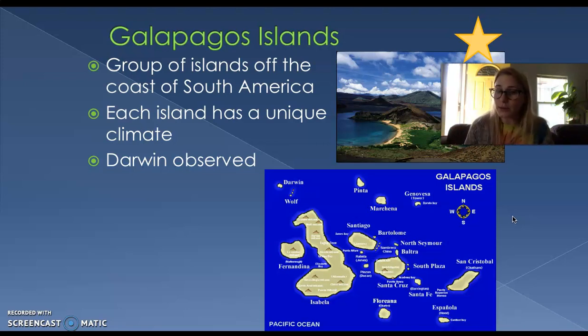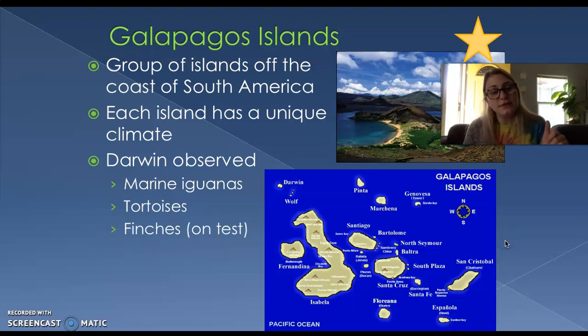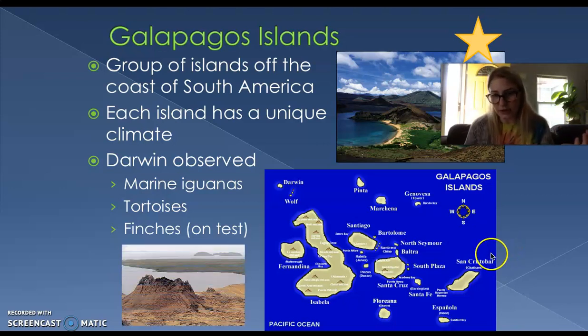So, on the Galapagos Islands, Darwin observed 3 main organisms that we're going to be looking at in this class for his evidence. They found marine iguanas, which are like little lizards that like to live in the ocean. They found tortoises, which are really, really big turtles, and finches, which is a type of bird. They're small, but they do have a lot of diversity in how they actually look.